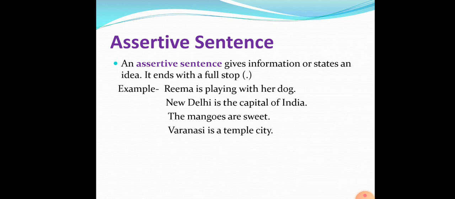Varanasi is a temple city. This kind of information gives a simple statement, an assertion. That is why it is an assertive sentence.